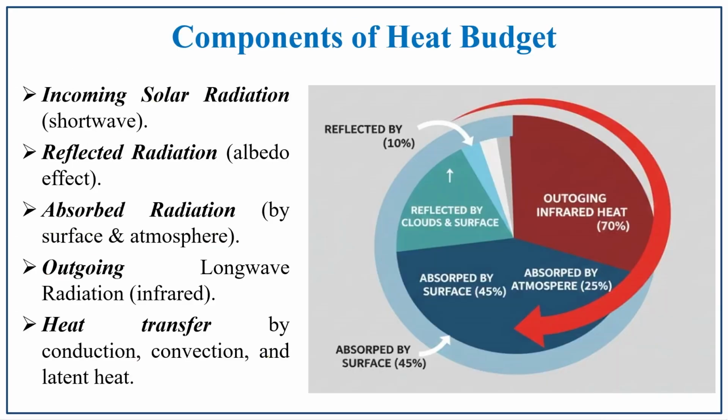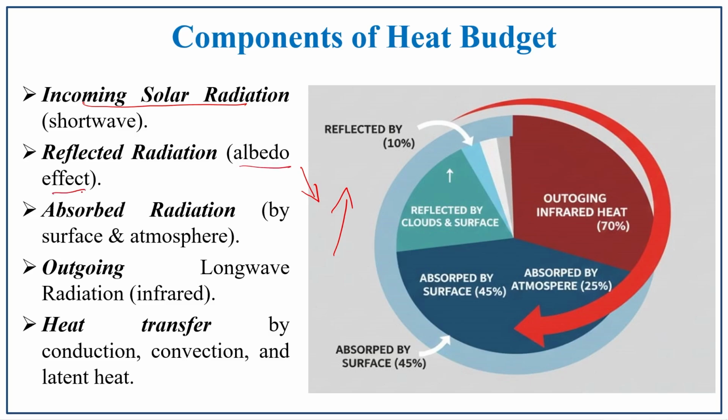What are all the components of heat budget? The components of heat budget are incoming solar radiation. So we know that incoming solar radiation is known as shortwave, and outgoing terrestrial radiation is known as longwave. Then the reflected radiation, the term which represents the albedo effect.